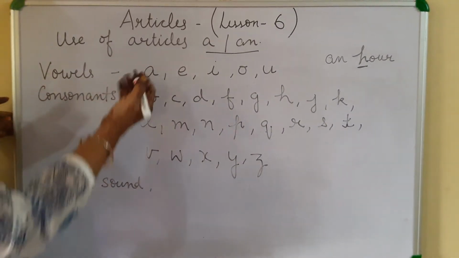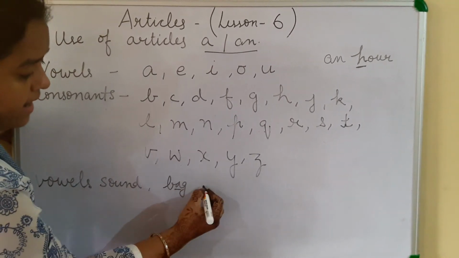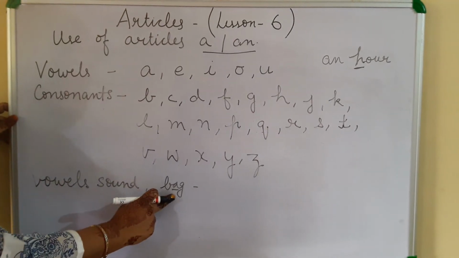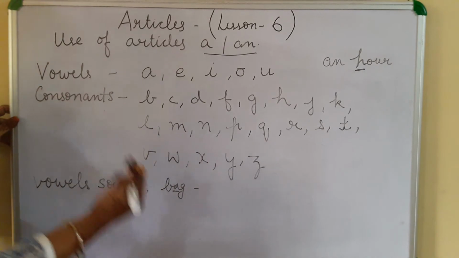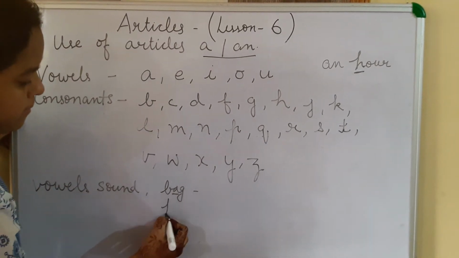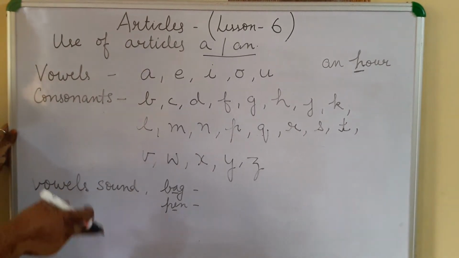What are the vowel sounds? A, as in air. Air is a vowel sound. So any word that starts with this sound, you will use an. E is a vowel sound.